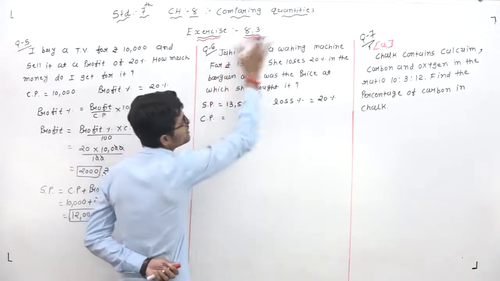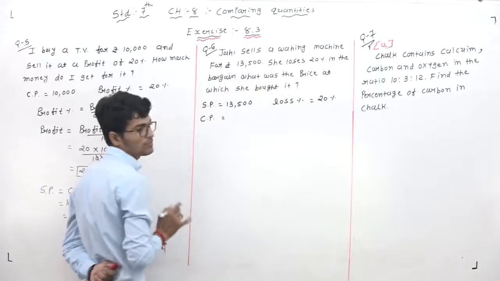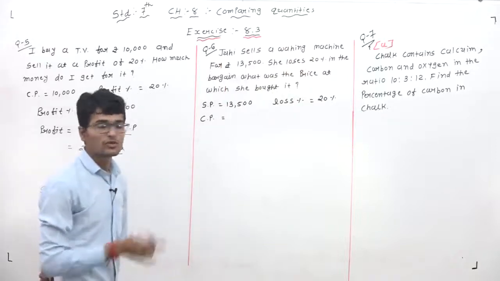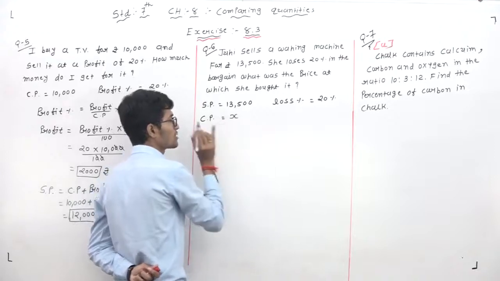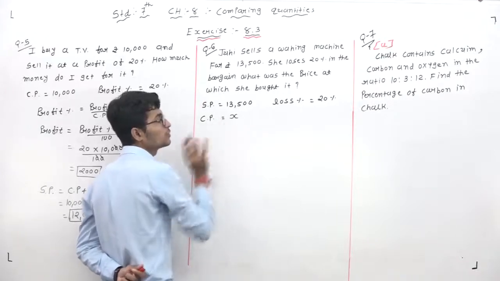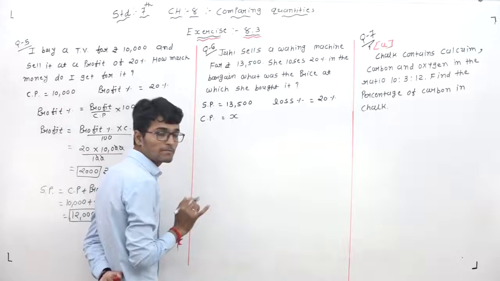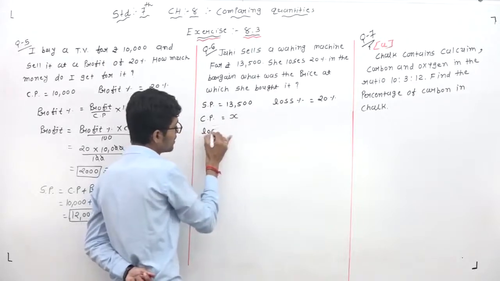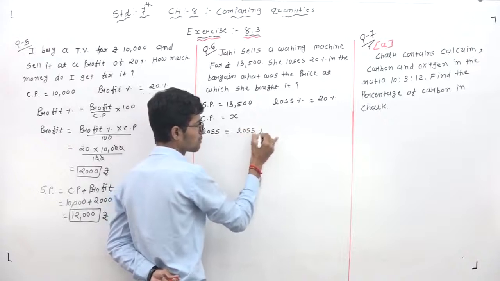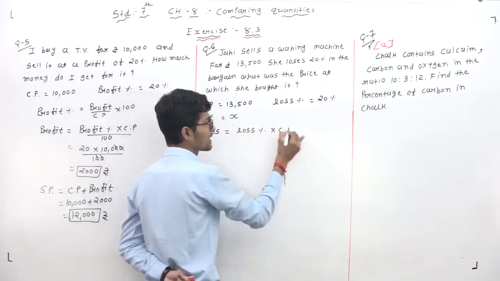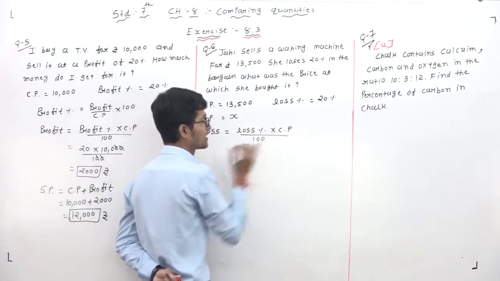In this question we don't know the CP, the cost price. So let's suppose the cost price is equal to X. Clear? Now loss is equal to loss percentage multiplied by CP and divided by 100.